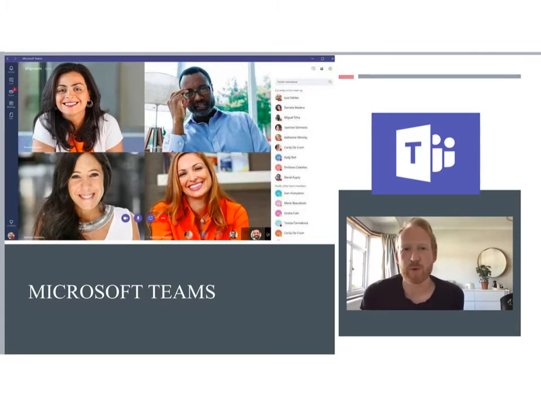Okay, so in order to get started with the online clinics, you're going to need a piece of software which is called Microsoft Teams. Now, if you're using a laptop, you can just go to the website, even just office.com, and you can download it from there, and you can start using it on your laptop. If you're using an iPad, then similarly, go to the App Store and search for Teams, and you will see it. The icon is above here, so you'll know what you are looking for.